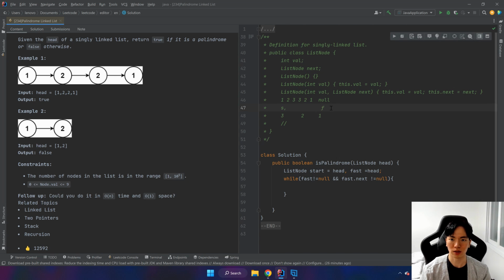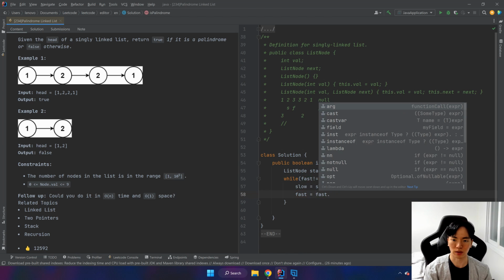Right here, until here is fine, but if it goes beyond, then we don't want that. Then we traverse: slow equals slow.next, so moving slow here, at 2, and fast is going to be here. Fast equals fast.next.